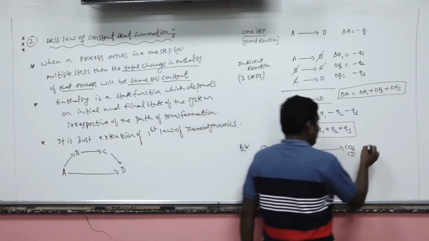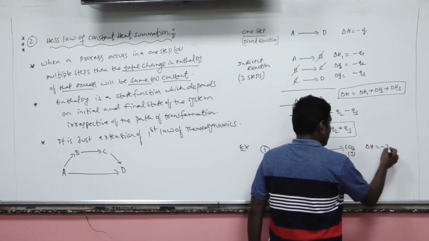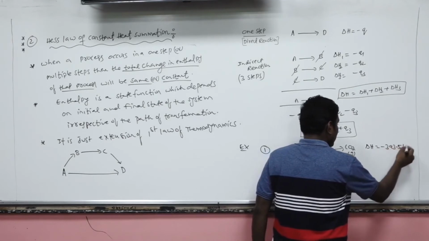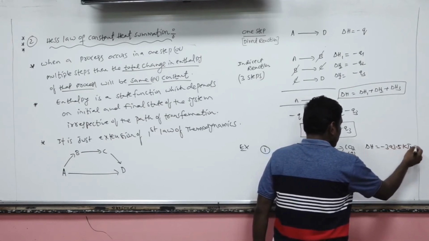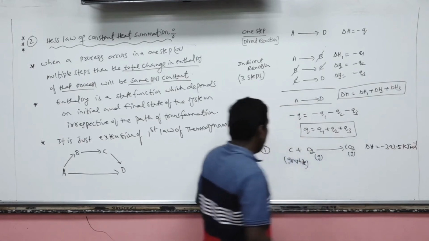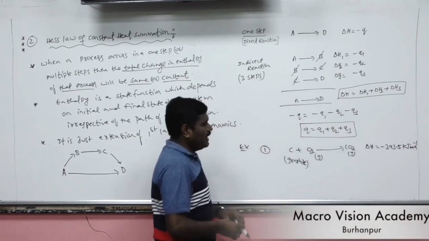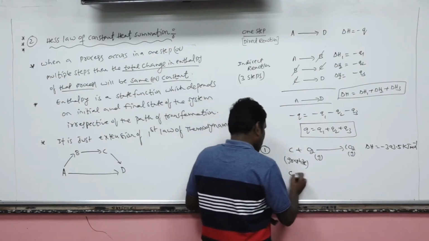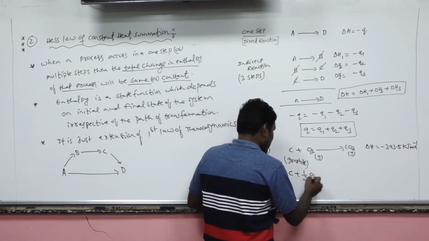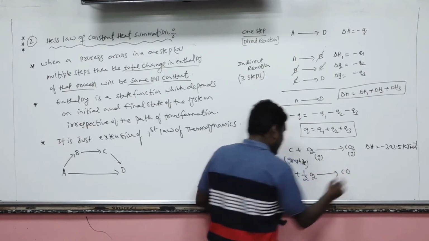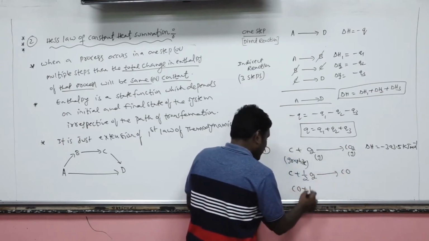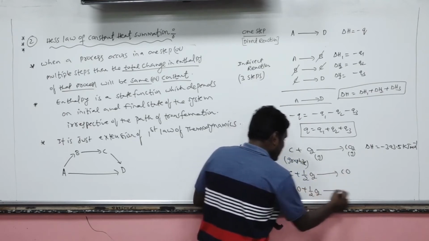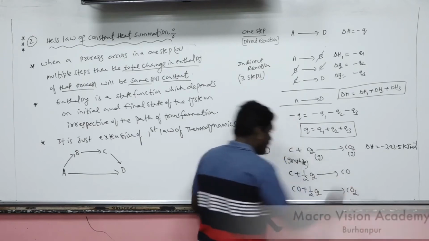The standard enthalpy of formation of this reaction is minus 393.5 kilojoule per mole. Now, the same carbon dioxide can be prepared in two steps. In the first step, partial oxidation of carbon to give carbon monoxide, and in the second step, carbon monoxide is again oxidized to give carbon dioxide.